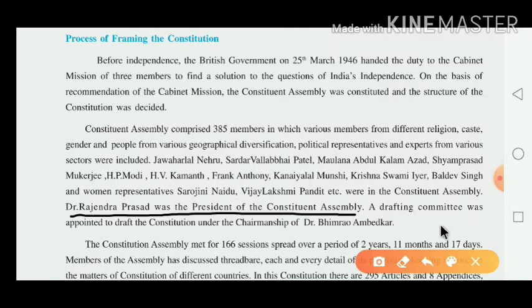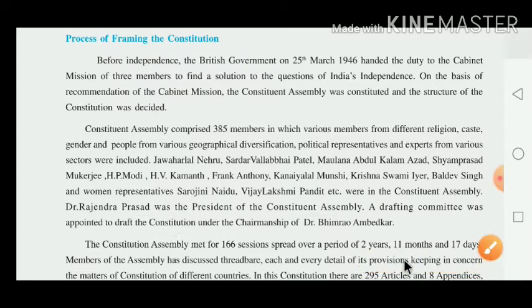A drafting committee was appointed to draft the constitution under the chairmanship of Dr. Bhimrao Ambedkar. It means, who was the chairman of this Constituent Assembly? Dr. Bhimrao Ambedkar was the chairman of the drafting committee. And who was the president of this Constituent Assembly? Dr. Rajendra Prasad was the president of this Constituent Assembly.